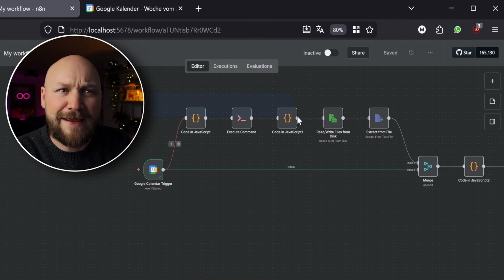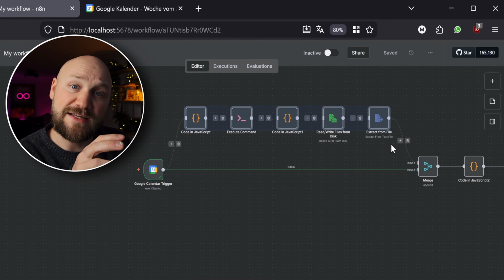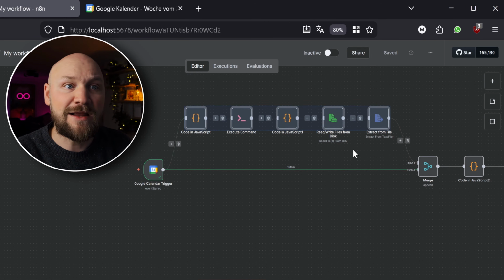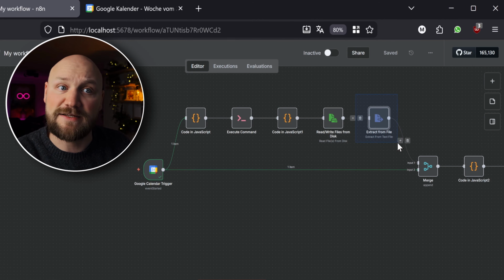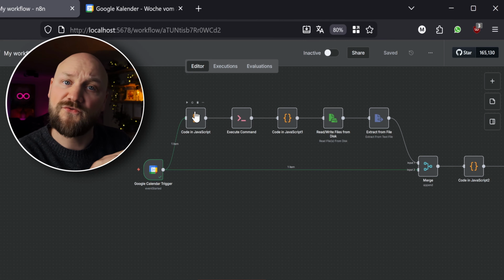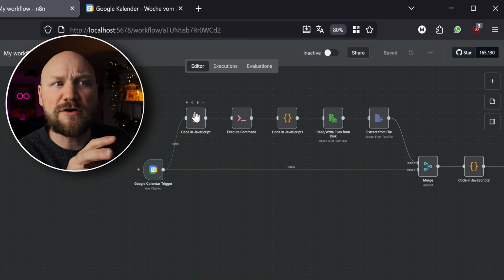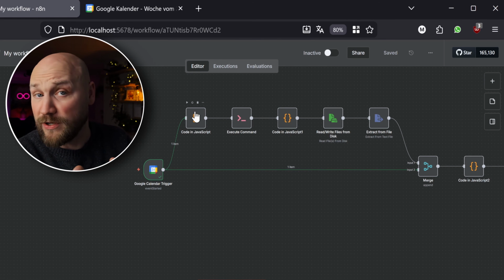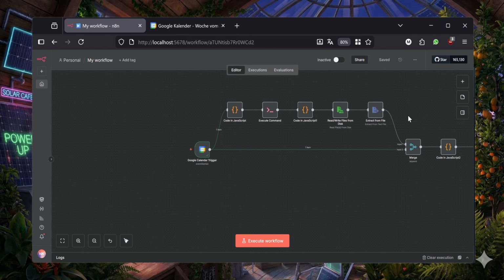So I'm doing a little bit of wrangling above. What it's actually doing is looking for the title of the meeting. It's then looking up a file in my Obsidian that is going to be extracted here. All of this is 2-3 lines of code, and I took this from a large language model. So a large language model helped me to set this up. If you are not proficient in Python or JavaScript, you can go to a large language model. I have a lot of experience with these two languages, but I still go to large language models because of speed. So these tools are getting me the file.